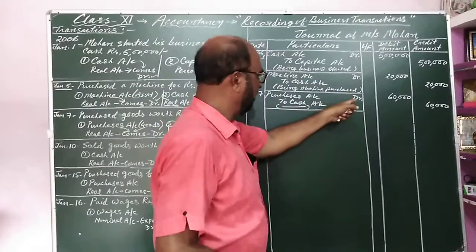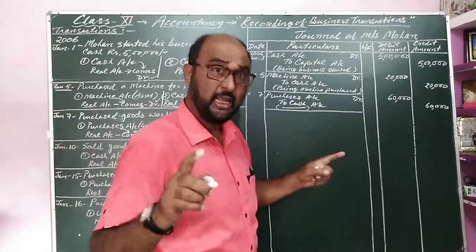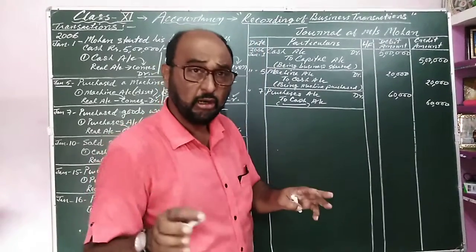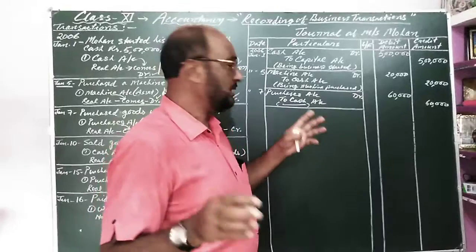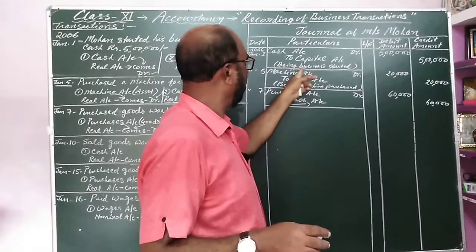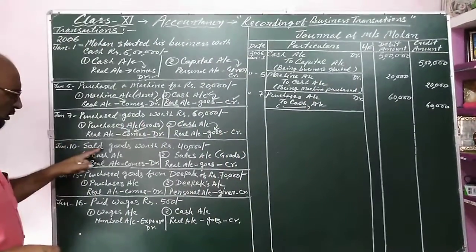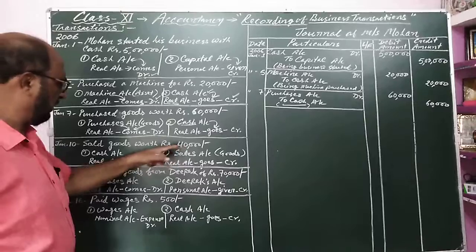First line for debit effect, second line for credit effect, third line for making narration. Narration is a short note about the transaction that I have written, being machine purchase, being business started.